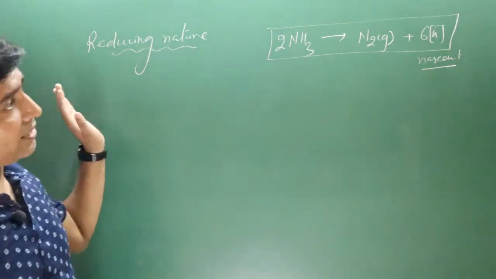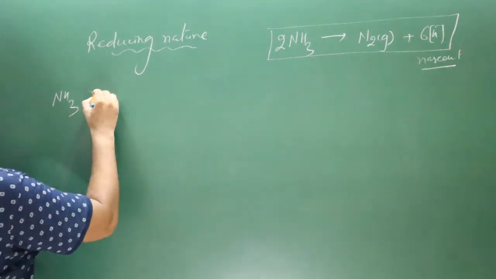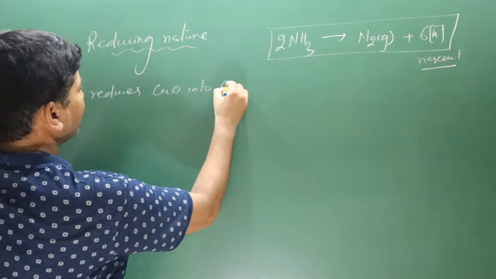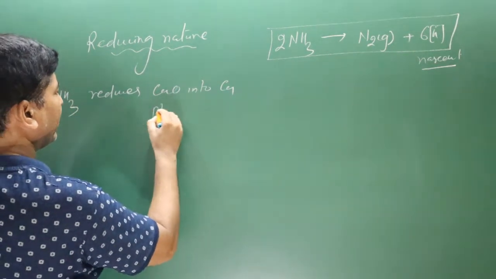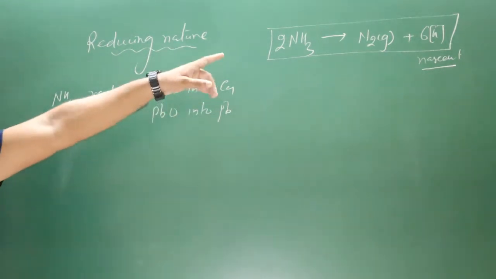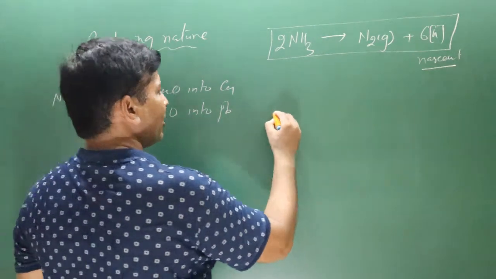Ammonia reduces cupric oxide into copper, and it also reduces lead oxide into lead. See how easily we can complete this reaction. Use the base equation. You don't need to disturb this equation because it is already balanced.